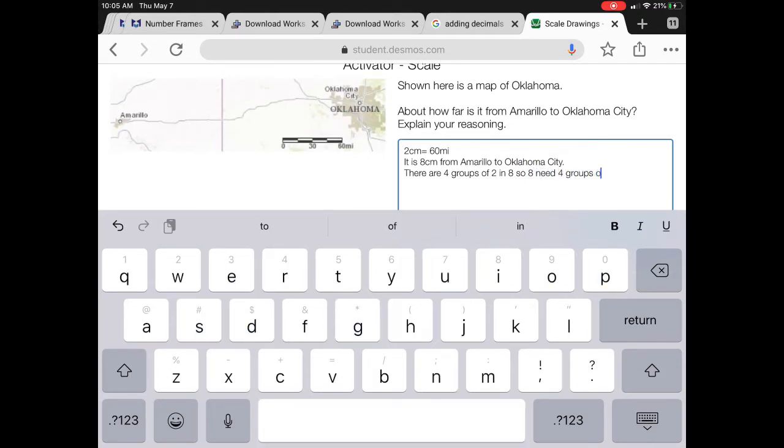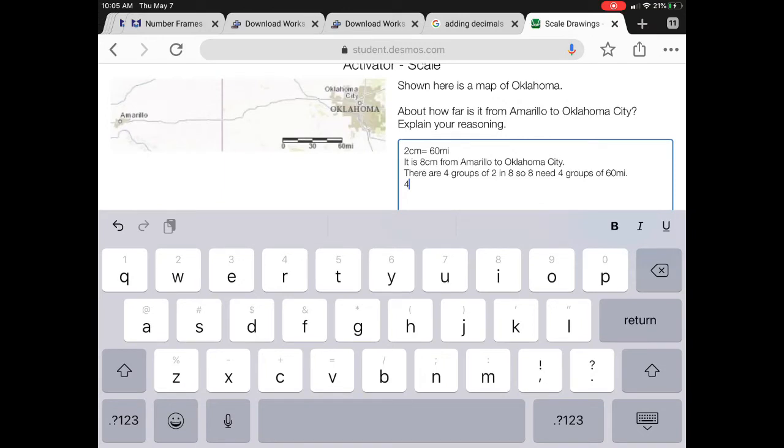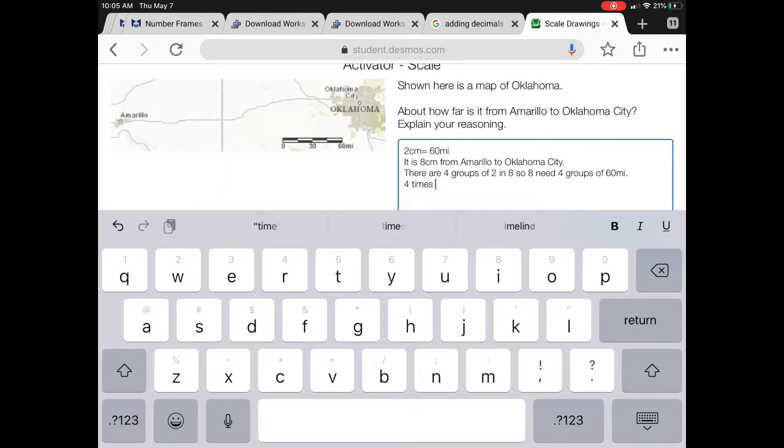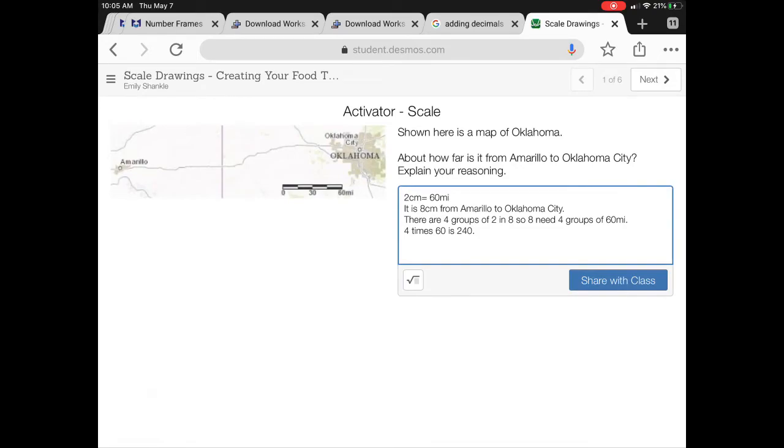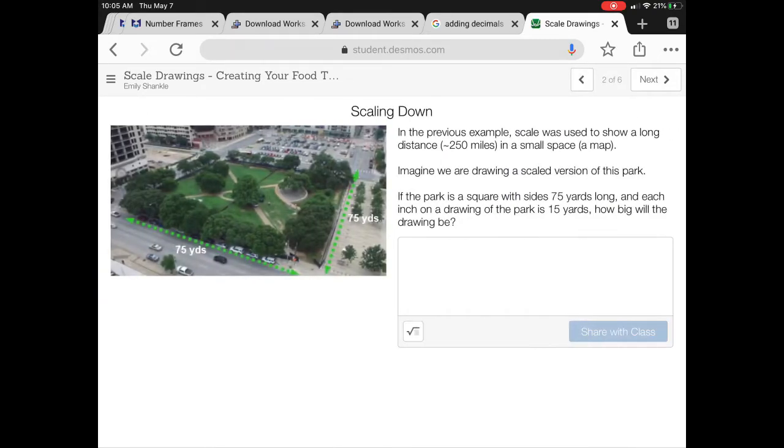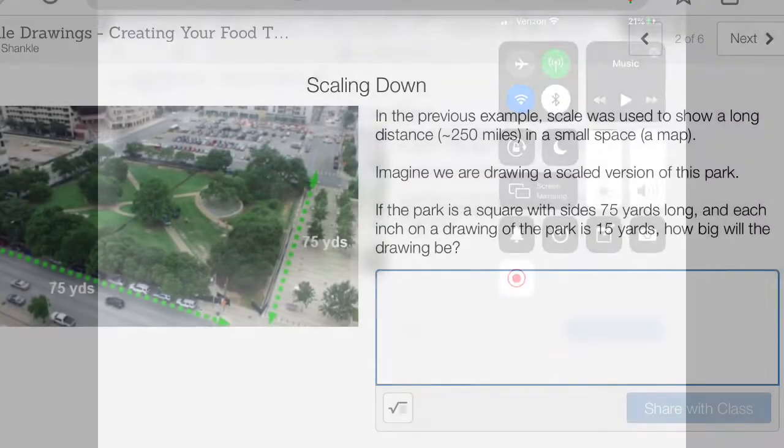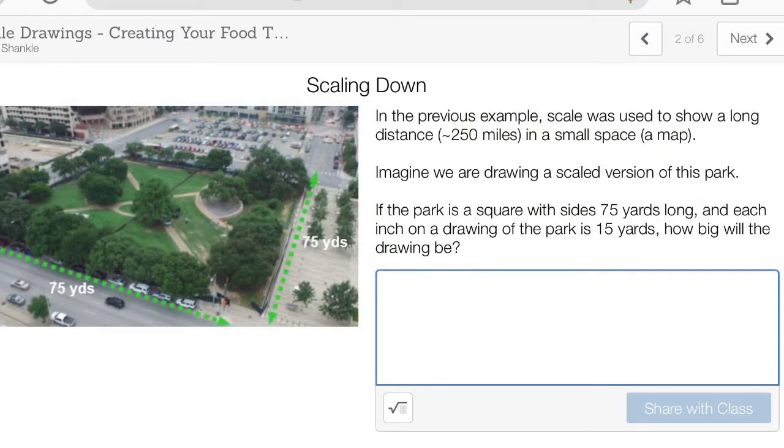I don't know why a lot of the times I tried to type I today, I accidentally wrote 8. I'm sorry, you're going to see that a few times. But this tells me that I need 4 groups of 60. So 4 times 60, what I do is I just put the 0 over there, and then I do 4 times 6, which got me 24 with the 0 at the end of 240. So my answer is about 240 miles, which here it checks with what the answer is.